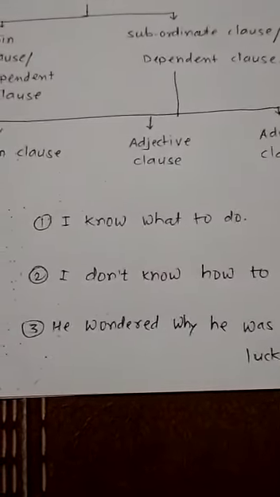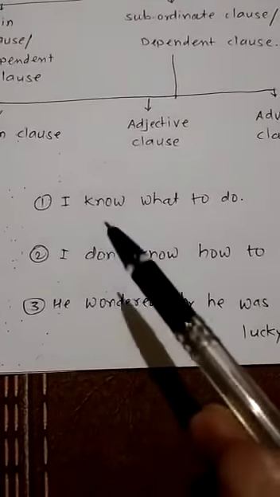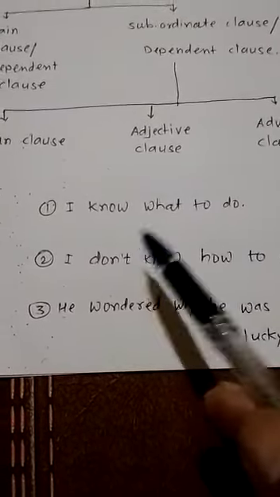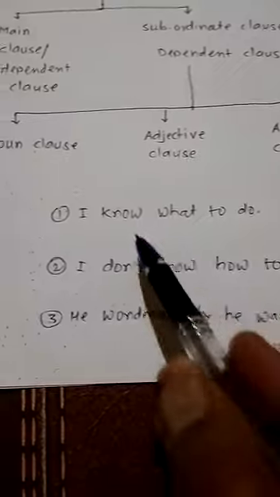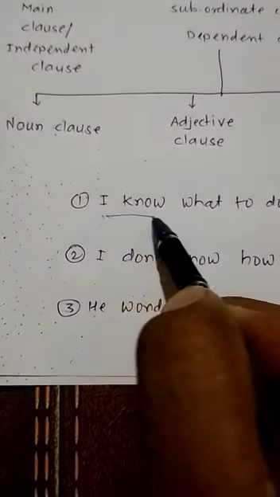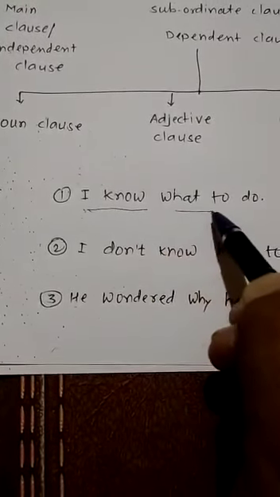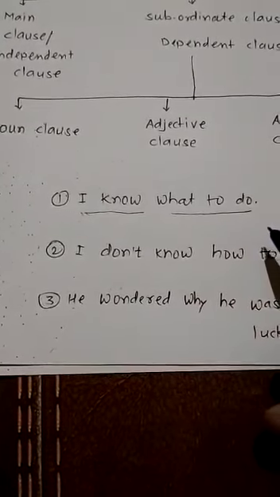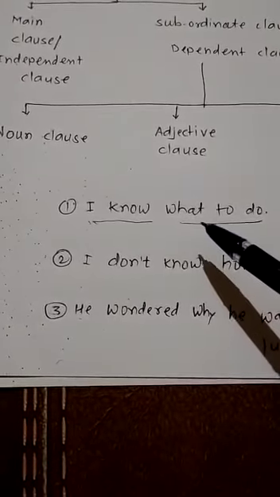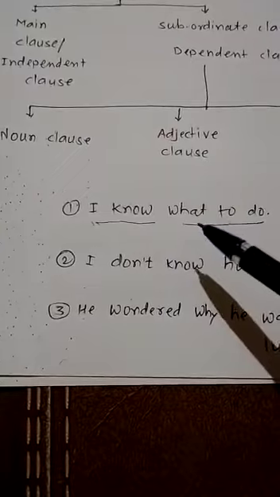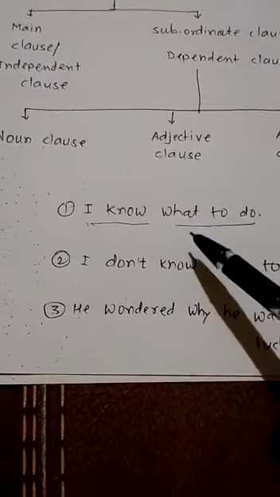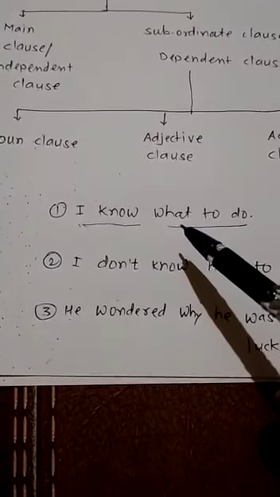See here, first example: I know what to do. See, one subject and one predicate, as we were talking about. So "I know" is the main clause, and "what to do" is the subordinate clause. You will have to remember one thing: whatever wh-words are there, like what, when, whenever, which, whom, whose, these words will be used here as connectives.